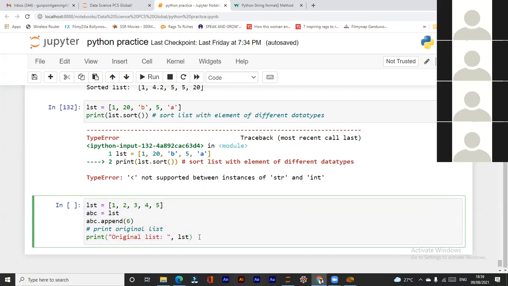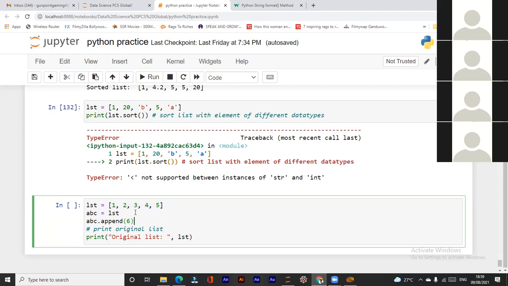Can you think over it? As a data analyst, as a data scientist, what mistake am I performing here? This is my original data set. Suppose the client has given me this data. I've got this data from his or her database. Now I am using this function. What will it do with the data which I have got from the client?